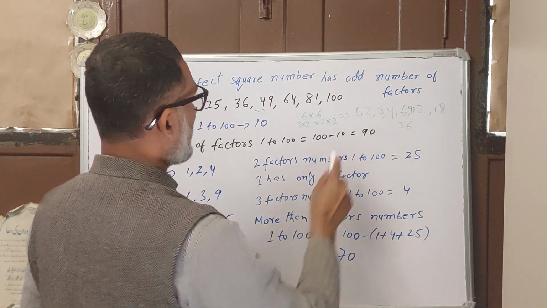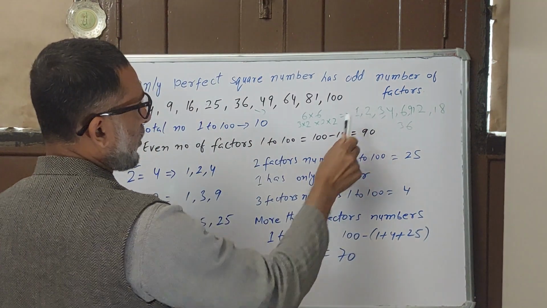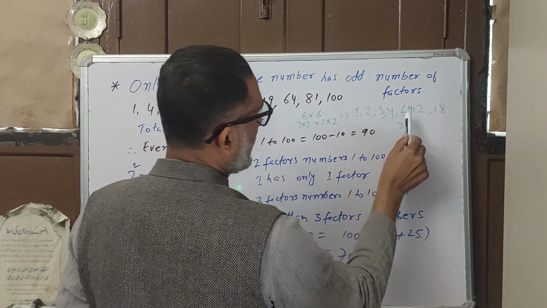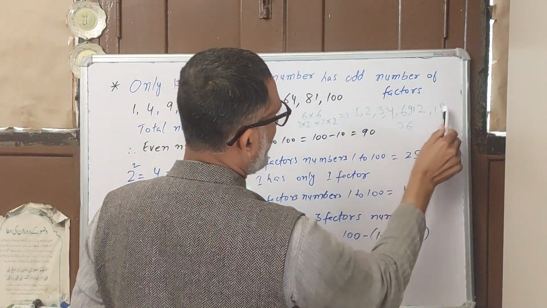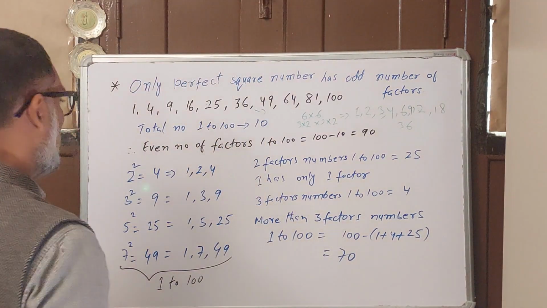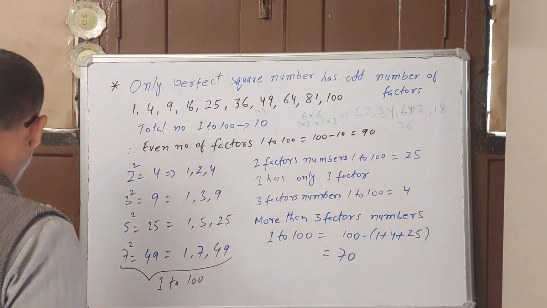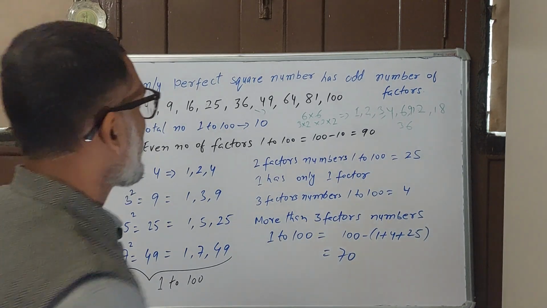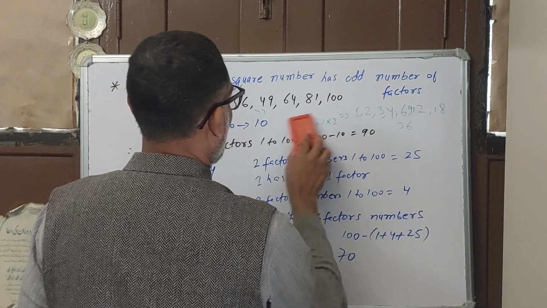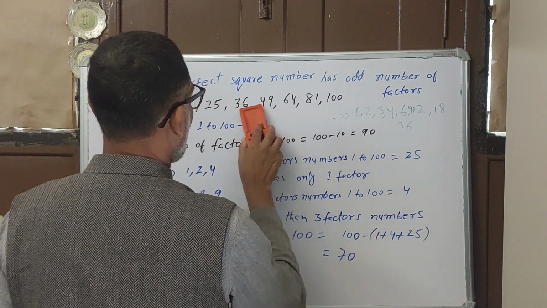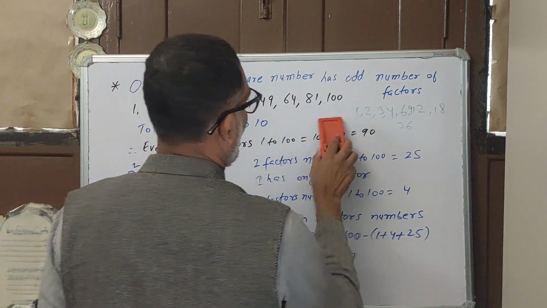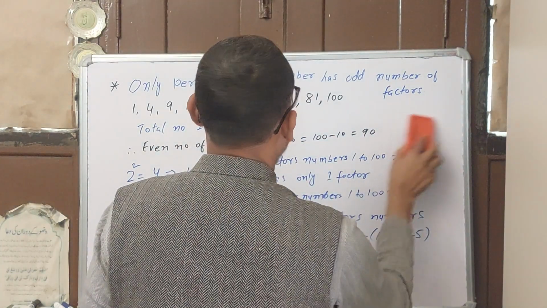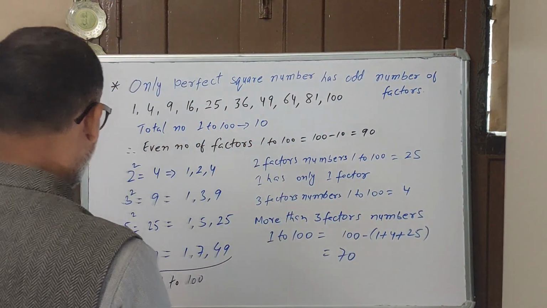Okay, so many factors, but it is only an odd number: 1, 2, 3, 4, then 6, then 9, then 12, then 18 and 36. So a total of 9 factors. So you see here all the perfect square numbers have an odd number of factors. 49, how many factors?